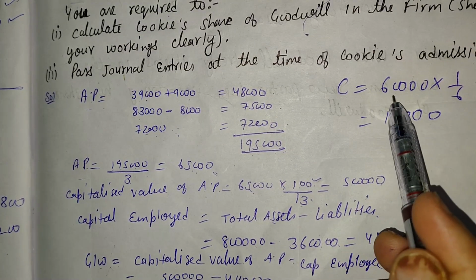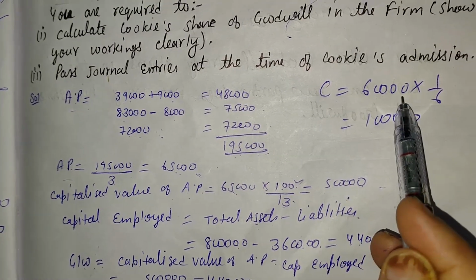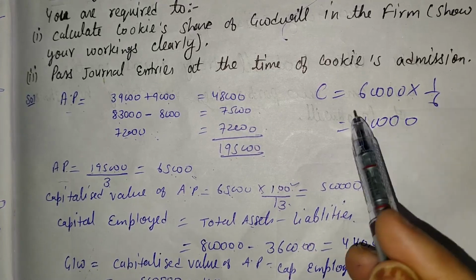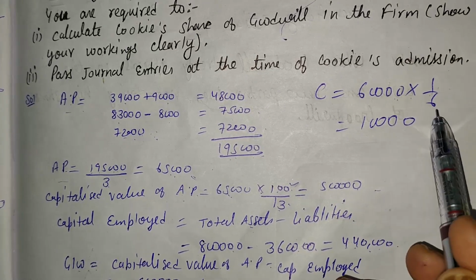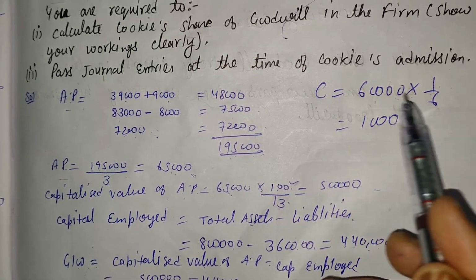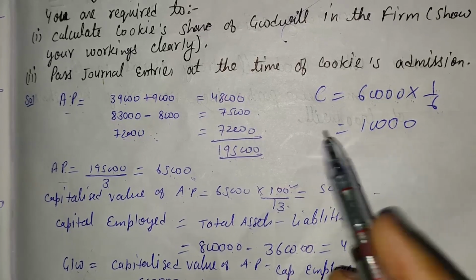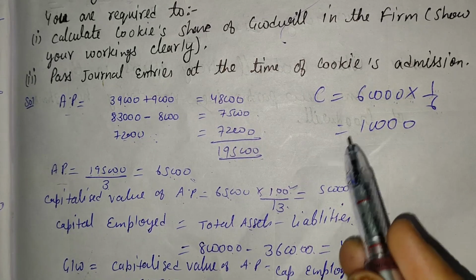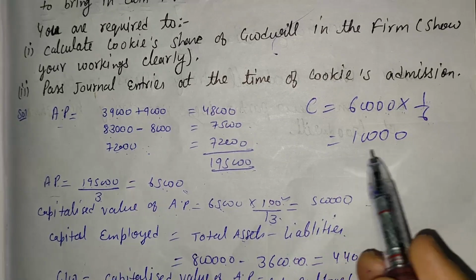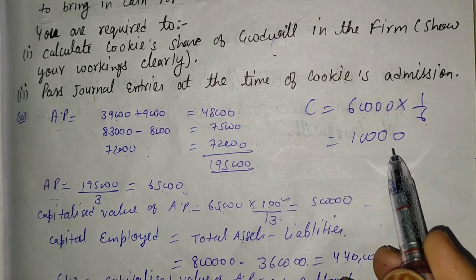Now the overall goodwill is 60,000 and Cookie's share is 1 upon 6. So 60,000 multiplied by 1 upon 6, the share of Cookie in goodwill is 10,000.